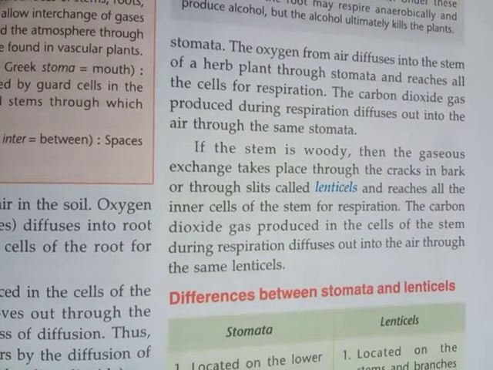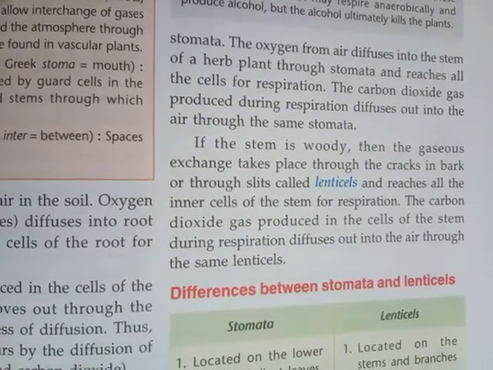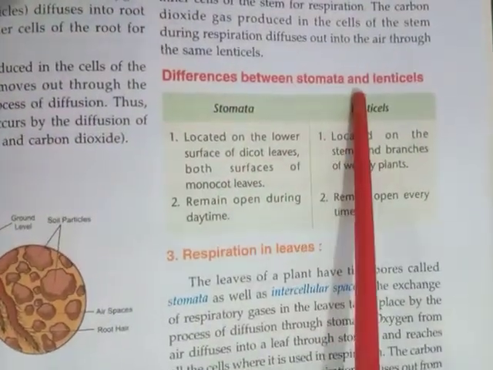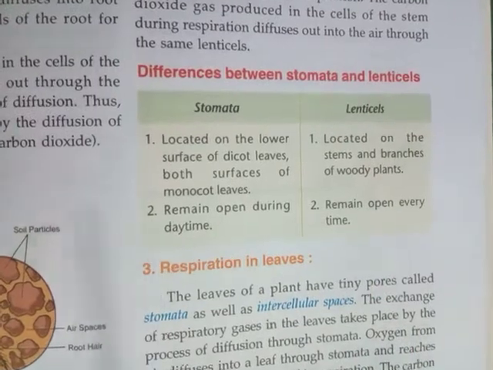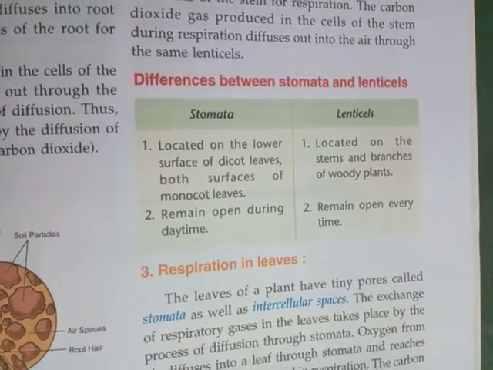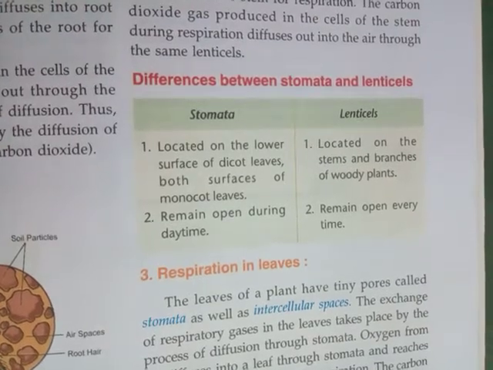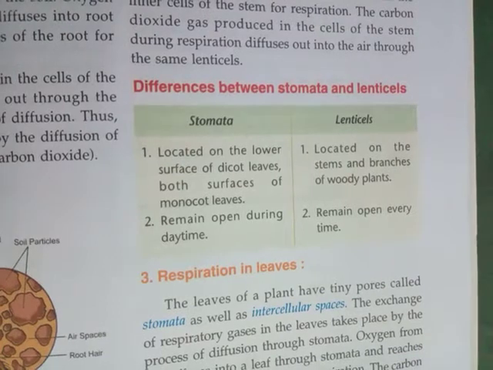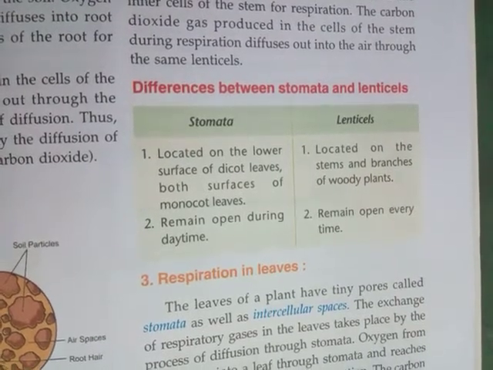Now there is a question, children. What are the differences between stomata and lenticels? Number 1. Stomata are present on the surface of leaves. Stomata are present on dicot leaves and also on monocot leaves.